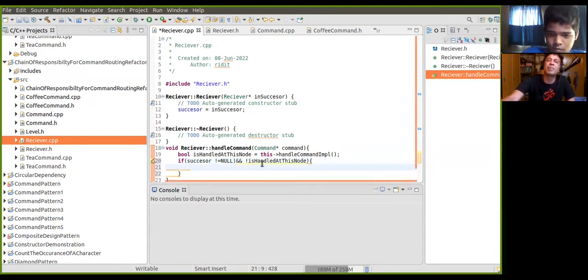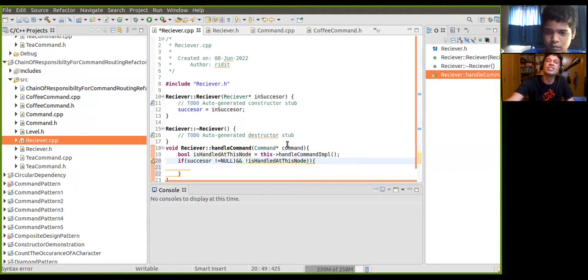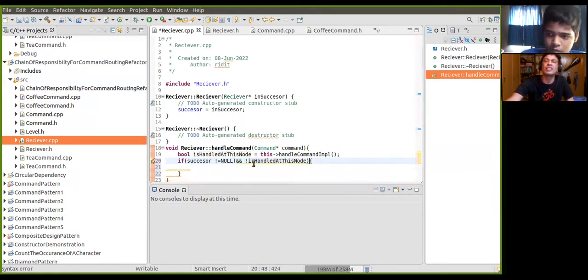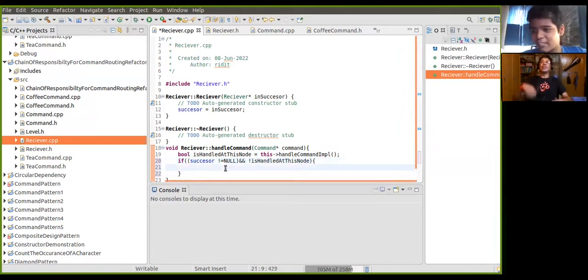And then this first part, one bracket after if. Then what if this is not handled?